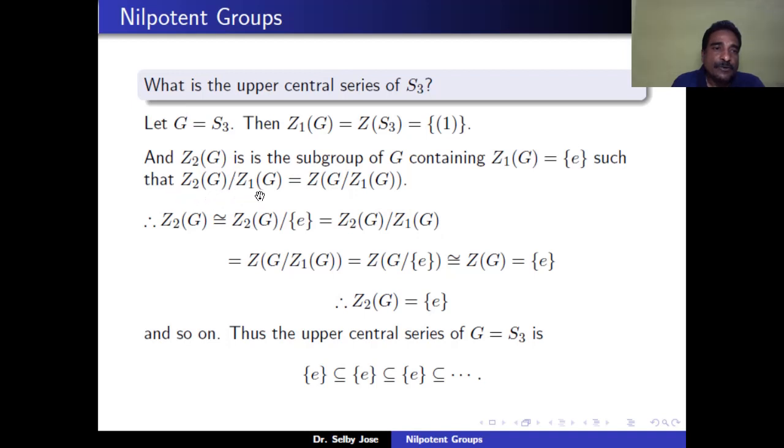But Z_2(G)/Z_1(G) is the same as the center of G/Z_1(G). But Z_1(G) is the identity. Therefore, this is the center of G modulo the identity, which is equal to the center of G, which is equal to E. Therefore, Z_2(G) is equal to the identity. Similarly, we can show that Z_3(G) is the identity and so on. Therefore, the upper central series of S_3 is the identity contained in itself, and so on.